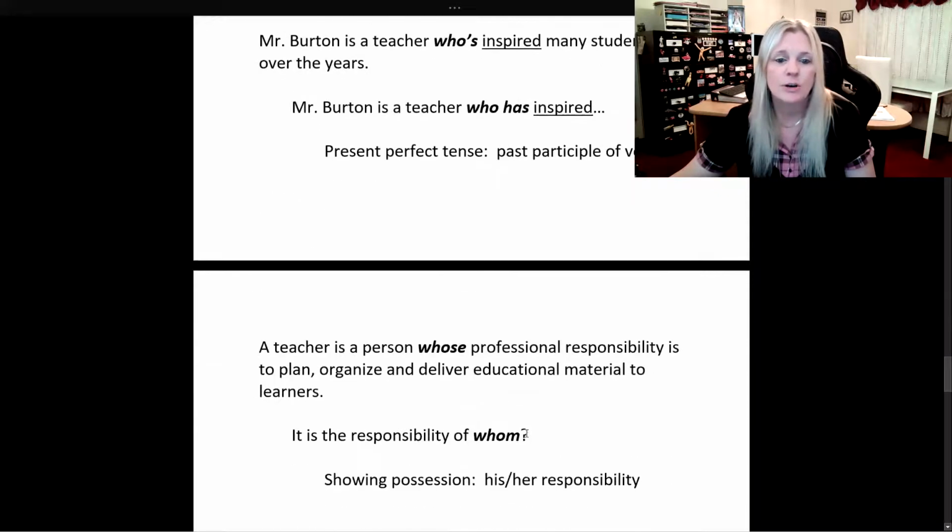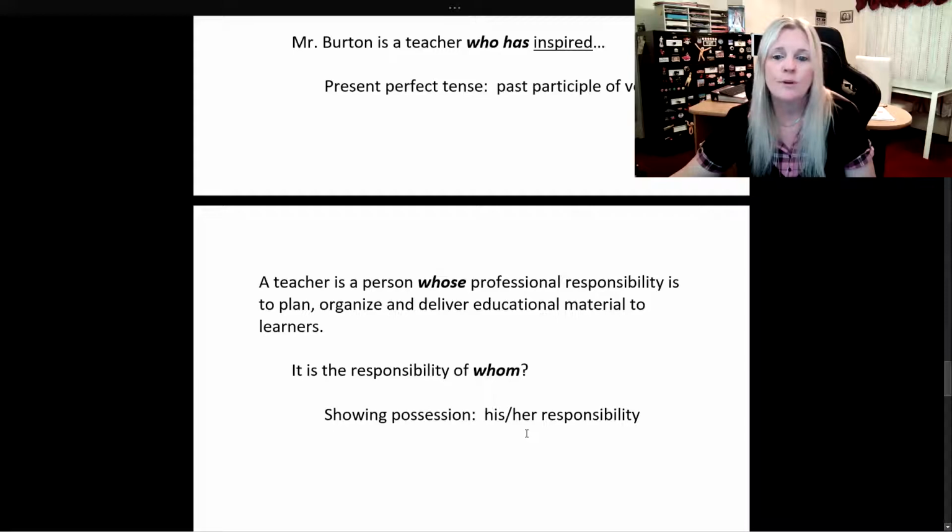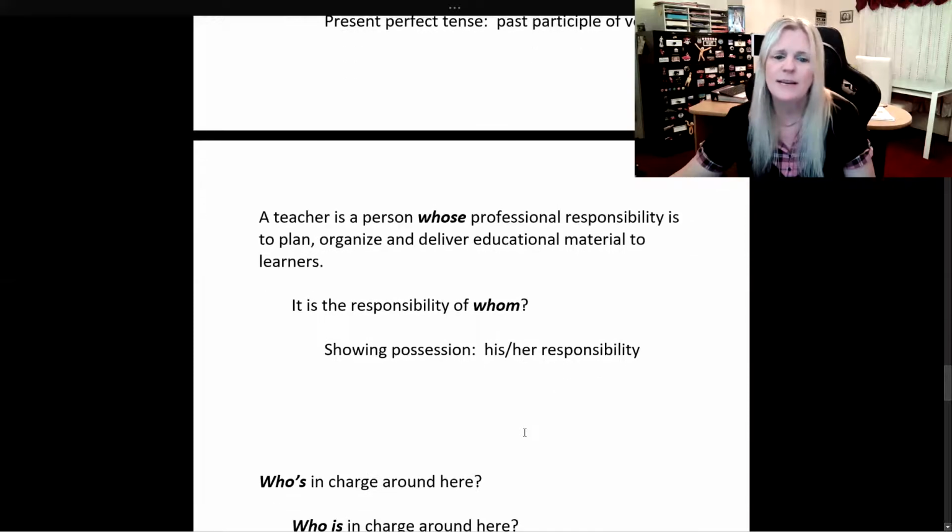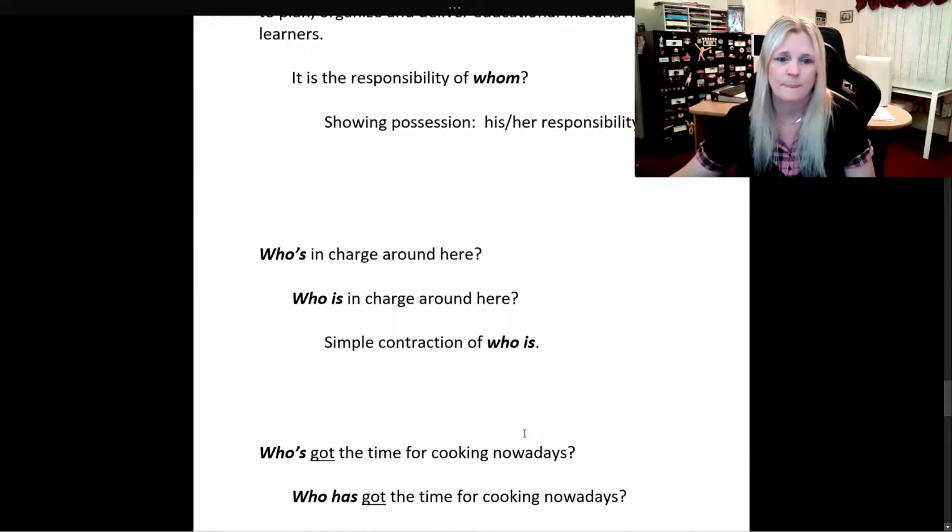A teacher is a person whose professional responsibility is to plan, organize, and deliver educational material to learners. It is the responsibility of whom is our question. Showing possession, it's his or her responsibility.